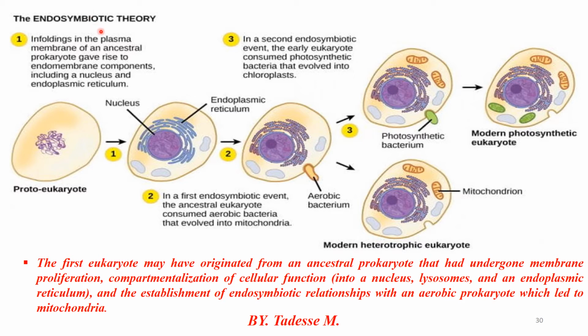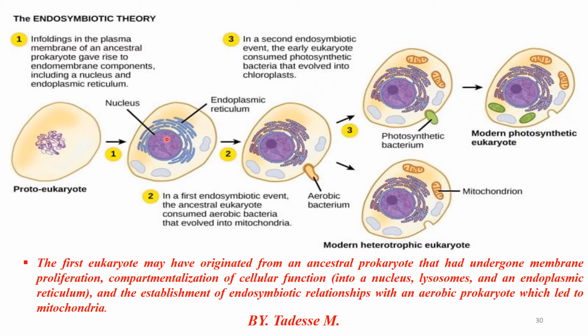The steps of endosymbiosis theory. In the first step, the plasma membrane of ancestral prokaryotes originated. This ancestral plasma membrane from that of the prokaryote gives rise to the endomembrane components, including the nucleus and endoplasmic reticulum. Therefore, this is known as the proto-eukaryote. That means pro-eukaryotic, before the formation of the eukaryotic cell.